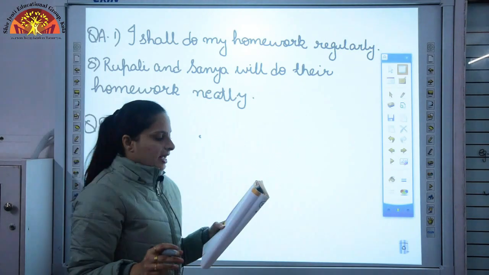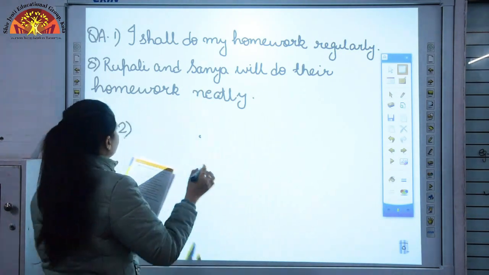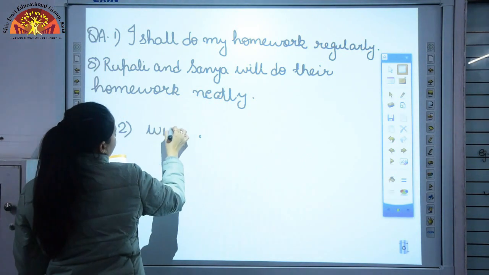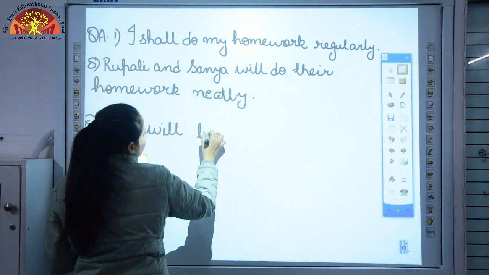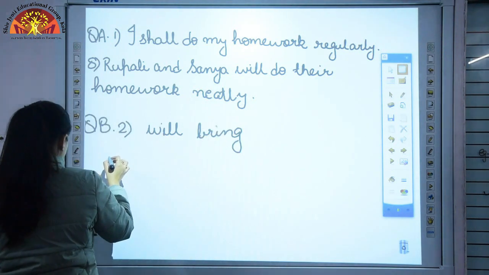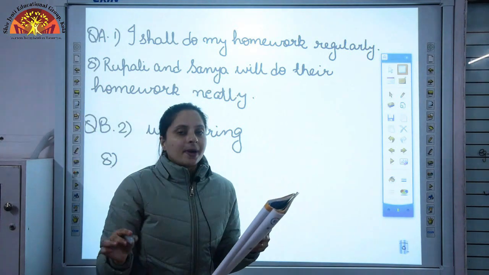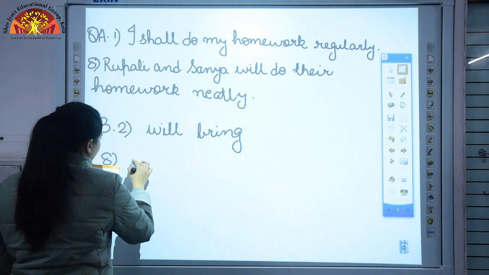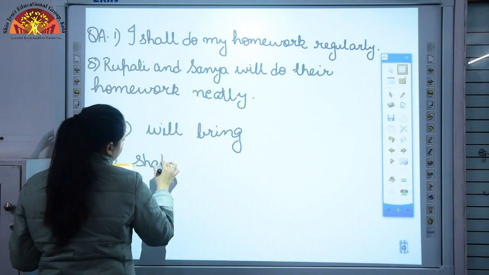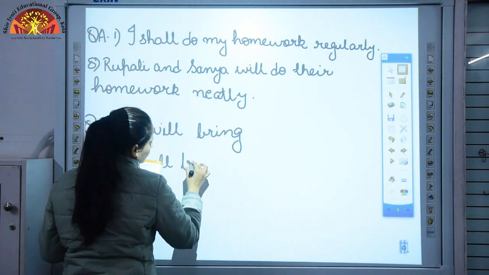The milkman blank milk late tomorrow. So, the blank will be filled by will bring. Then I'll discuss 8th one with you. When I grow up, I shall blank, and the correct future tense form of verb over here will be travel.